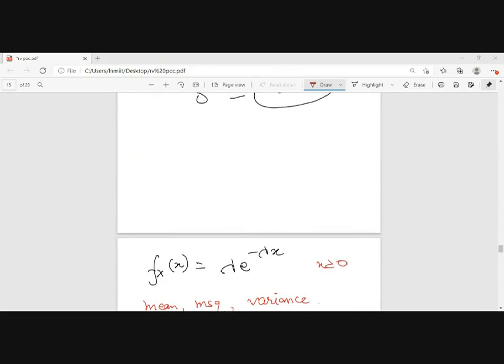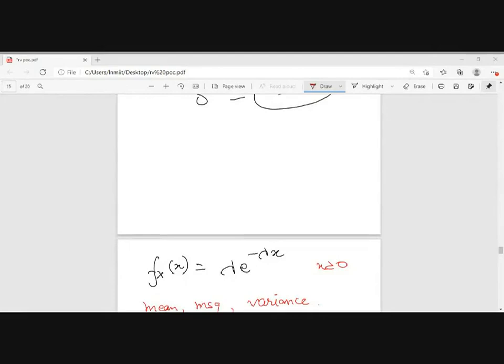Let's see. So random variable is also in the quiz. Yes, in the first, not in this quiz syllabus.